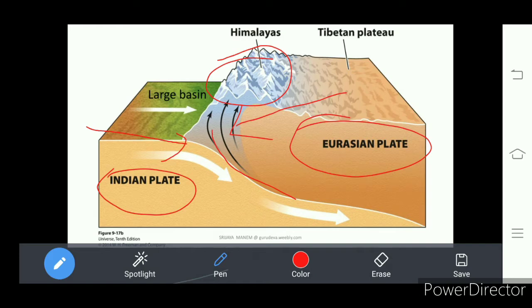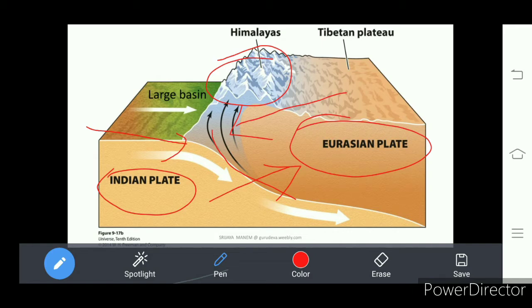Okay, when the Indian plate collided with the Eurasian plate, several changes came on the landmass of India, and such changes created some physical features that today we discuss belonging to India.